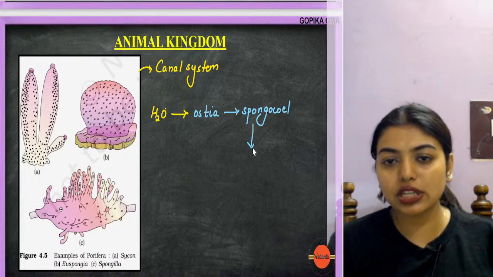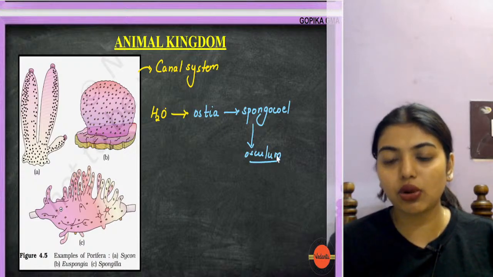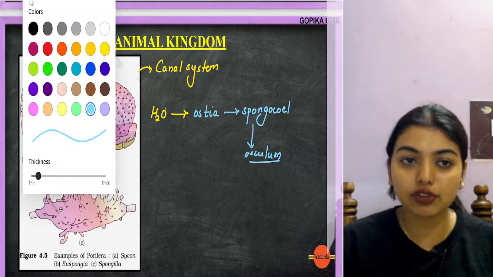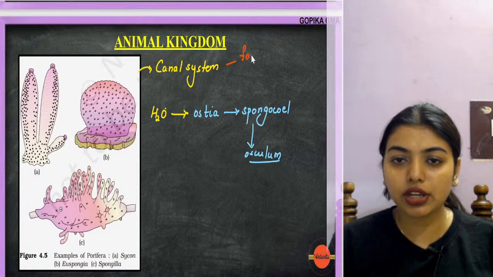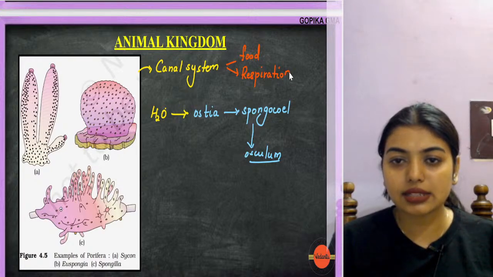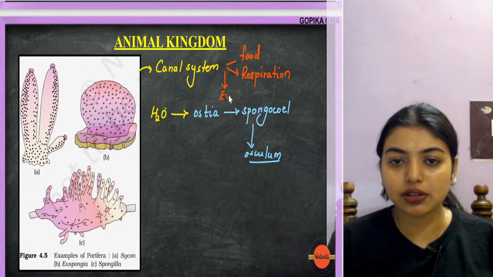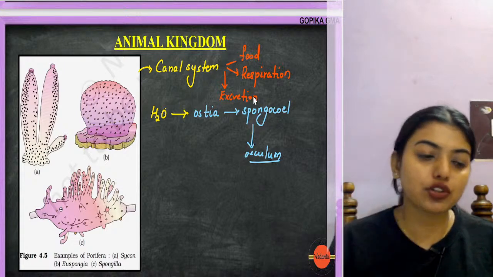From the spongocoel, it will go out through a big opening called osculum. Now this entire system does not just help in entering of the water, but also helps with food gathering, respiration, as well as excretion. Got it? Ostia, H2O, ostia, spongocoel and osculum.